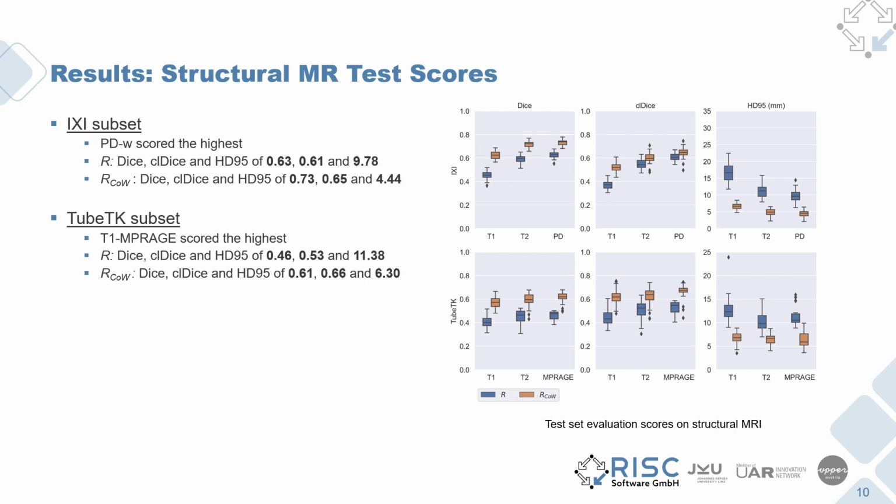On the other hand, the T1 MPRAGE sequence held the highest scores for the TubeTK subset in the test set, where it scored a mean of 0.46, 0.53, and 11.38 for Dice, centerline Dice, and HD95, and for the circle of Willis region it scored 0.61, 0.66, and 6.5 for the same metrics.